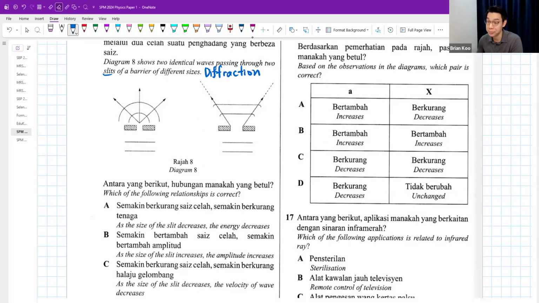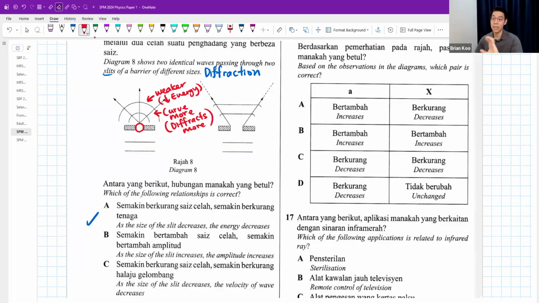That sounds correct, because when the slit size decreases, the wave becomes weaker, with lower energy. And lower energy for diffraction means that it will curve more. When the wave curves more, it means that it diffracts more.